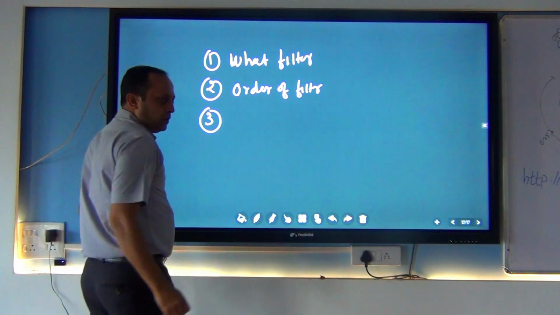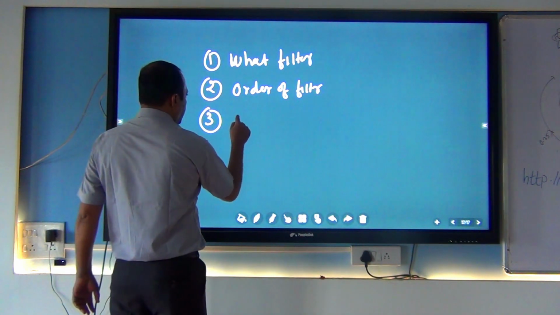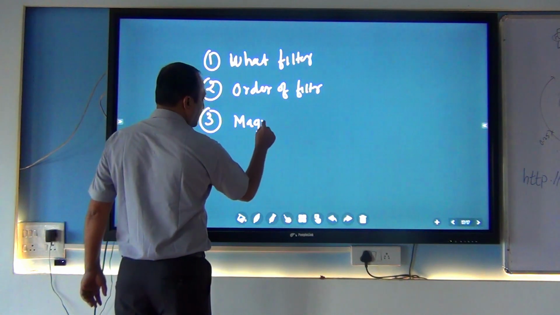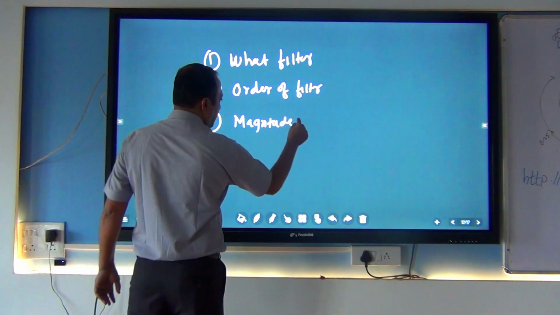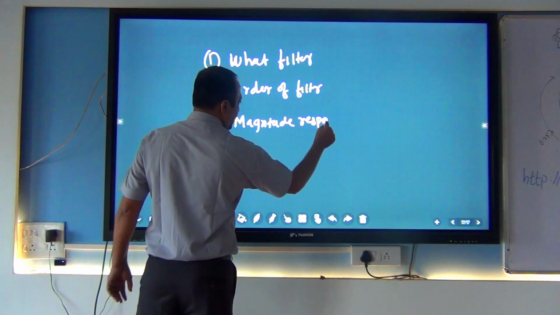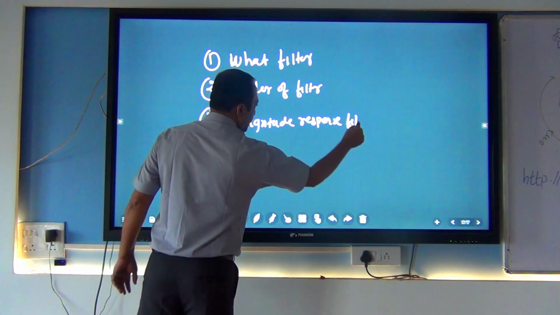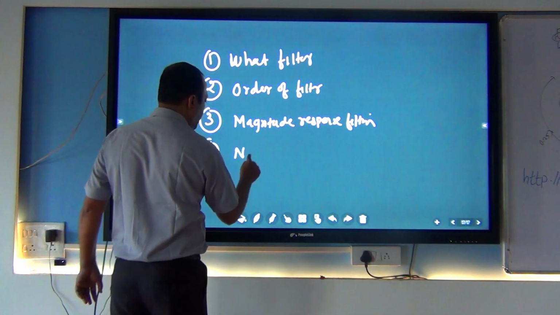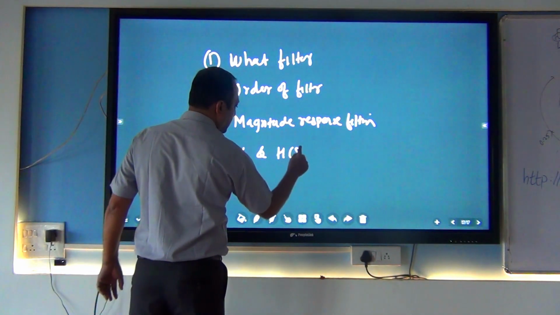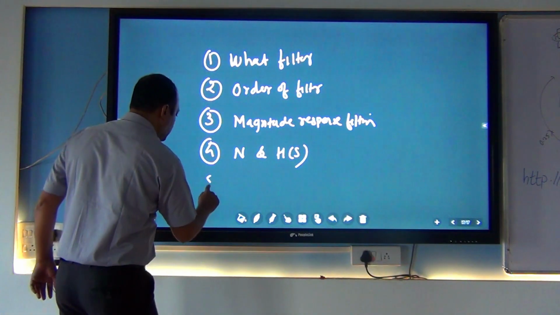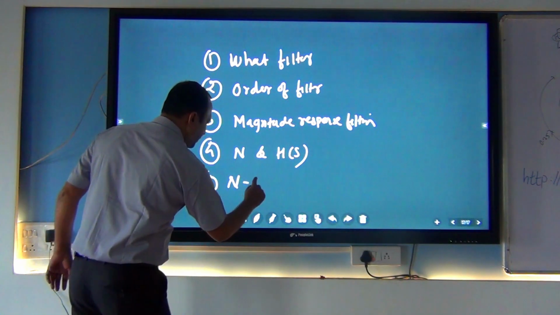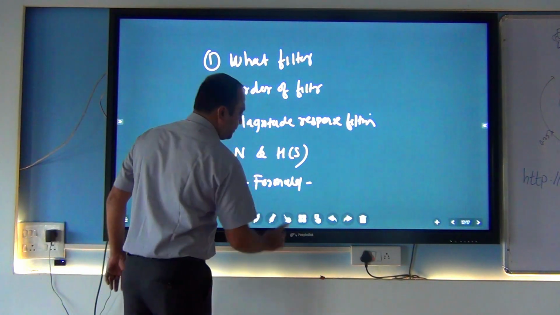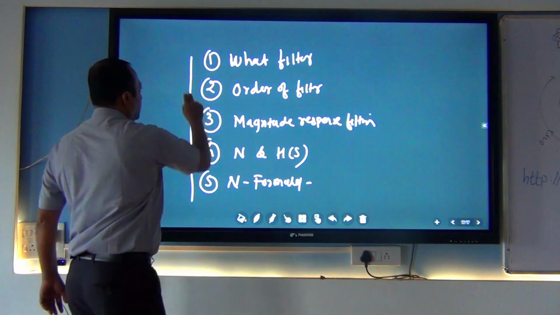Third, magnitude response of the filter. After that, order of the filter and H of S. And finally we reached the formula of the order of the filter. So these are the 5